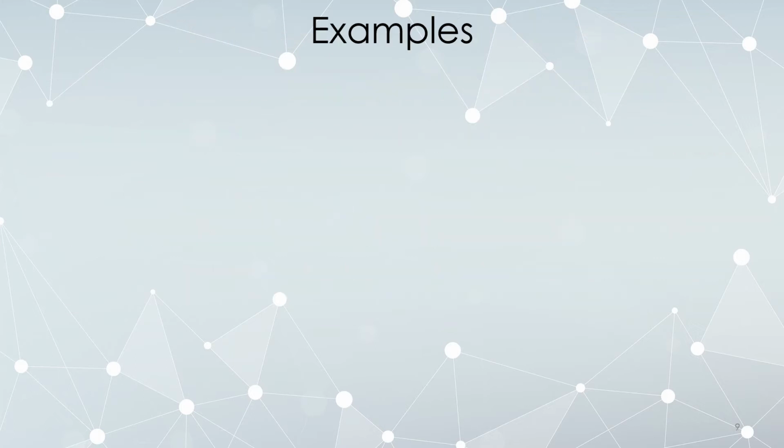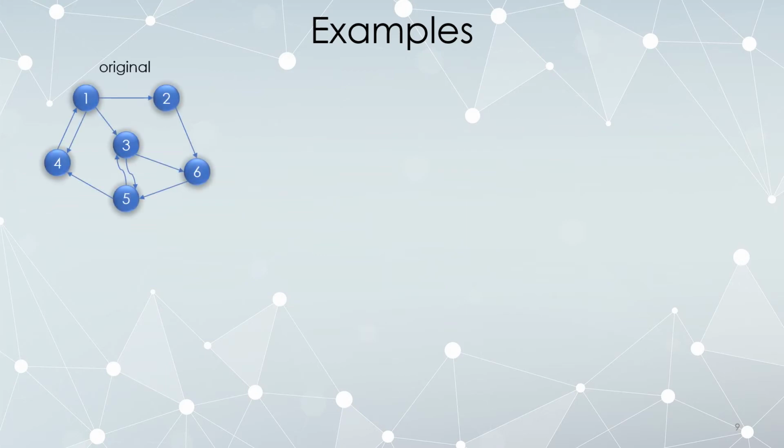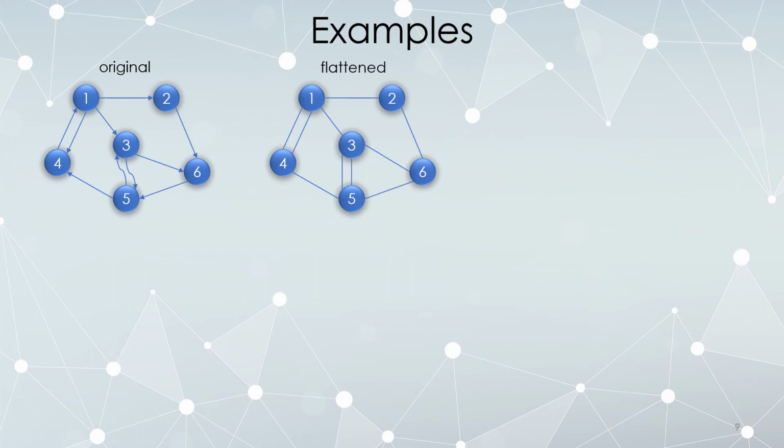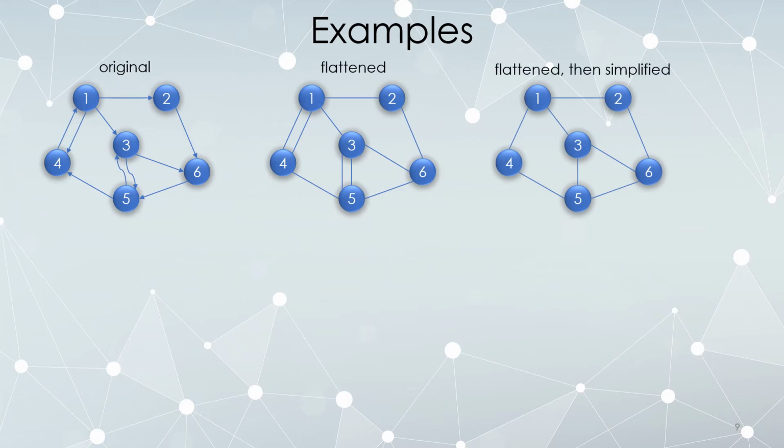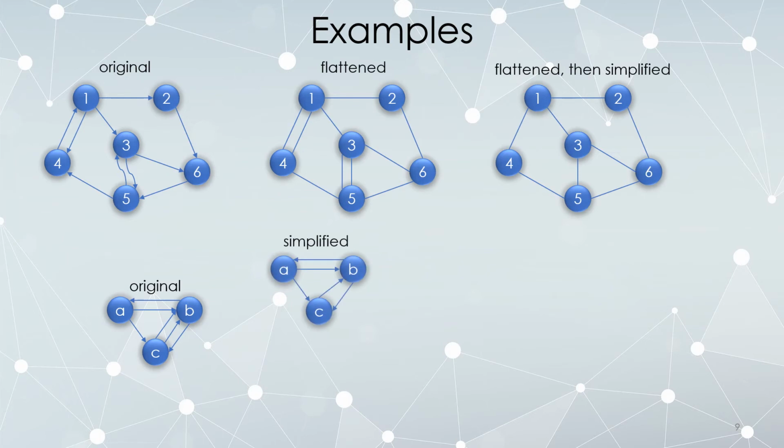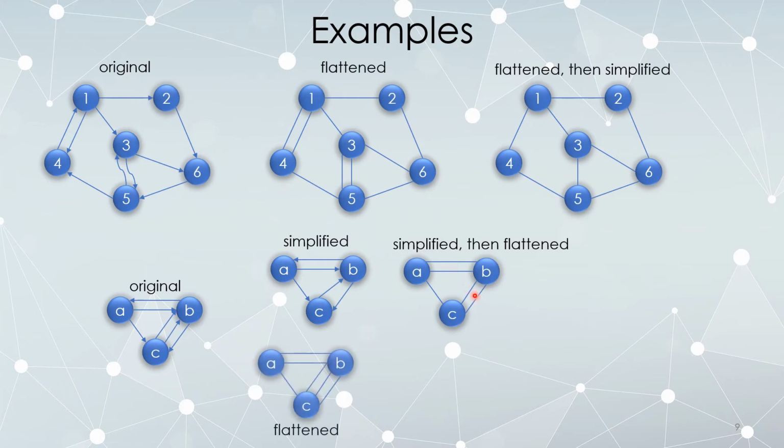So some examples of flattening and simplifying. Here's an original graph. It is a directed graph. If I flatten it, I simply replace all of the directed edges with undirected edges. Now I simplify. Anywhere that I saw multiple edges, I replace with a single edge. Here is a graph, okay? It is a directed multigraph. If I simplify it first, I look, are there any redundancies? Yeah, there are two edges that go from C to B, so I replace that with a single one. Then I can flatten this graph, replace the directed edges with undirected ones.